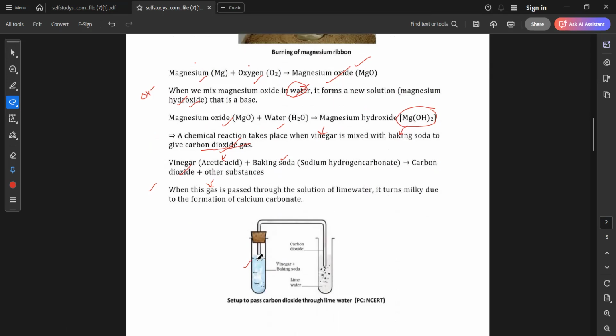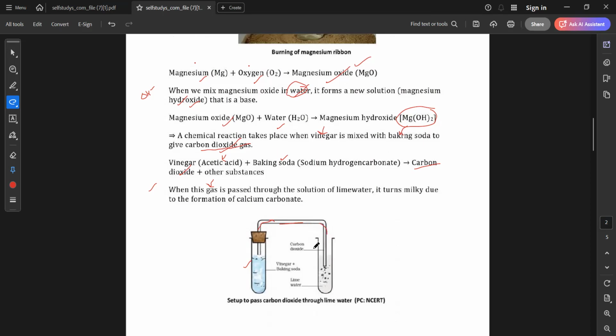So from vinegar and baking soda, which gas is coming out? Ayushi? Yes. From vinegar and baking soda, which gas is coming out? Carbon dioxide, you see? Yes. So from here, the carbon dioxide is getting traveled.